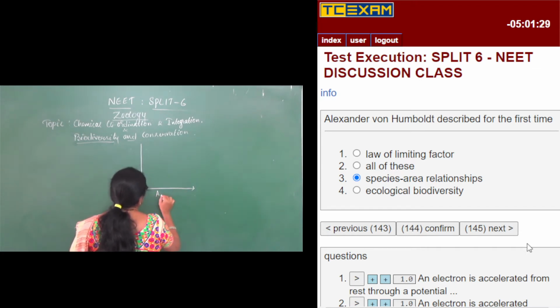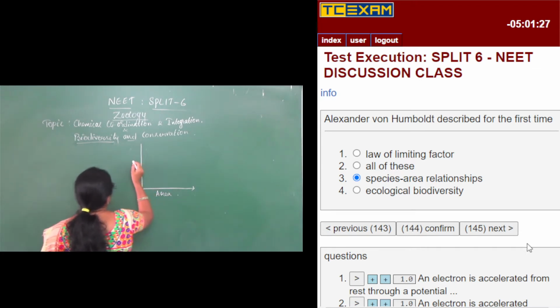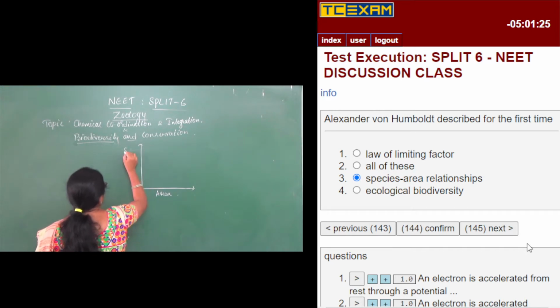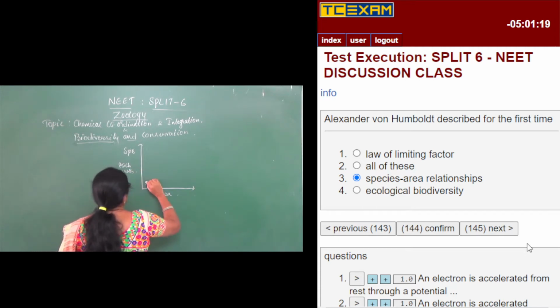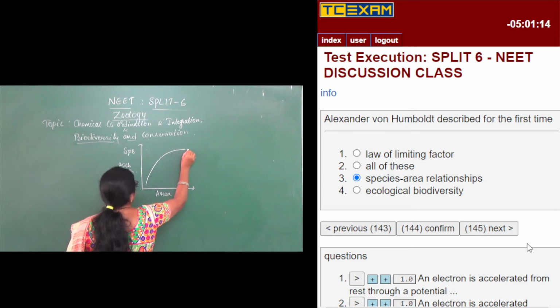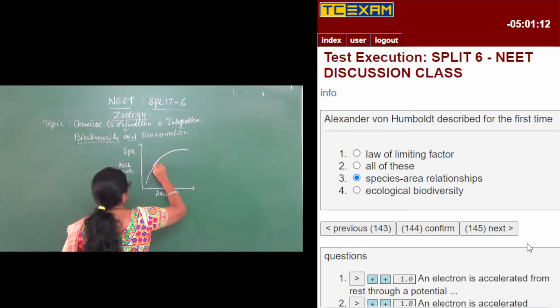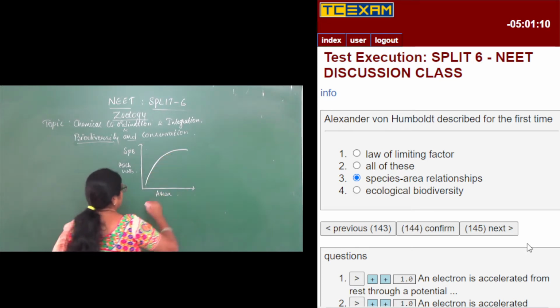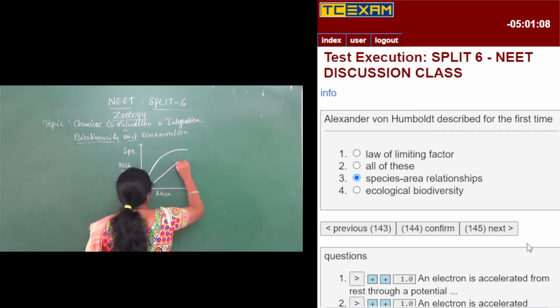He has given an explanation with the help of a graph also. On the x-axis we have the area, and on the y-axis we have the species richness. The curve is a rectangular hyperbola, and on the log scale it is a linear expression.